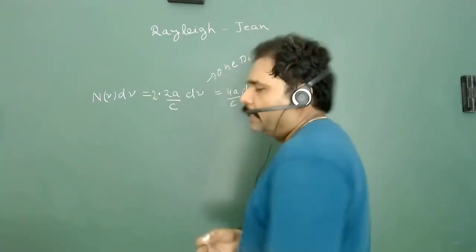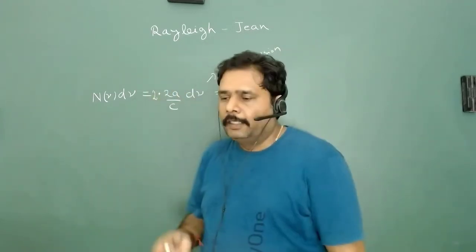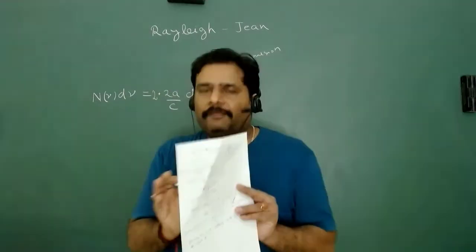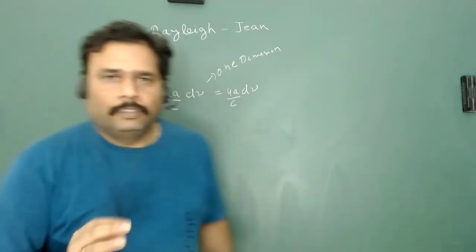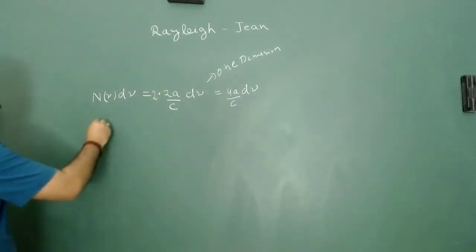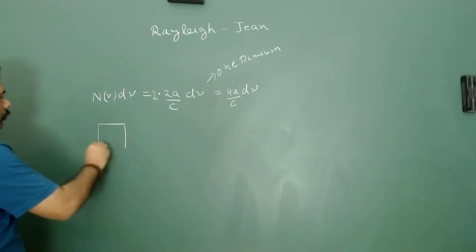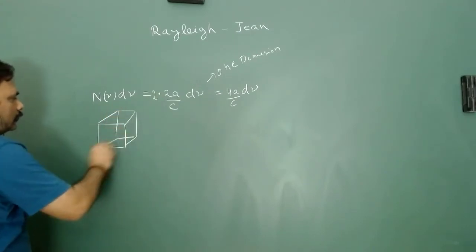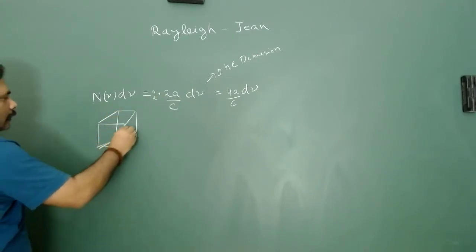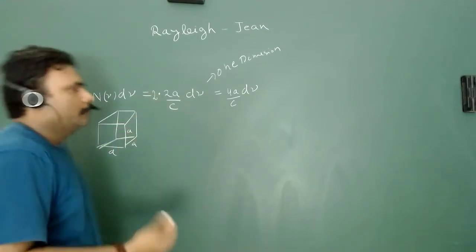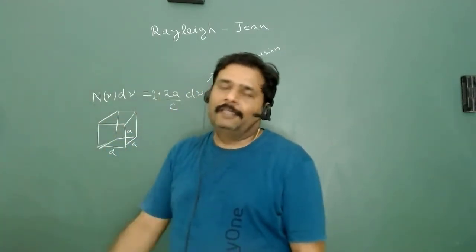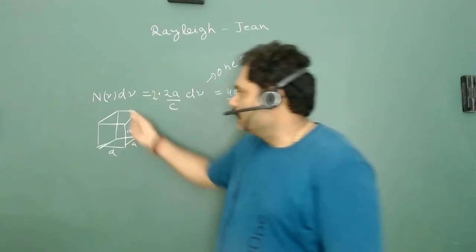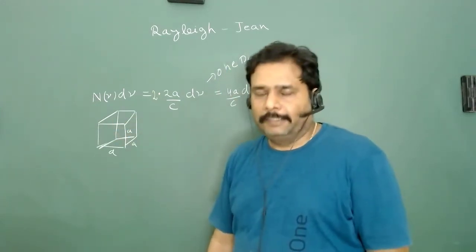Now, but the actual thing is very different. What we have assumed is that our radiation is confined in a 3 dimensional box. Let's say we are taking a cubical box. So the radiation is confined in this particular box of length A. So A cube is the volume, and now we want to calculate what will be the density of waves inside this cubical box. So this is the real challenge.